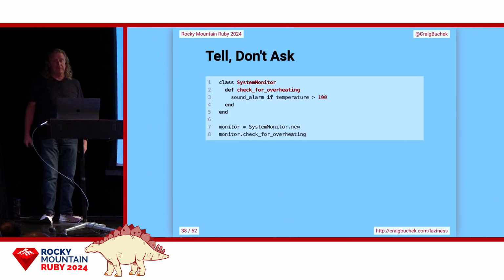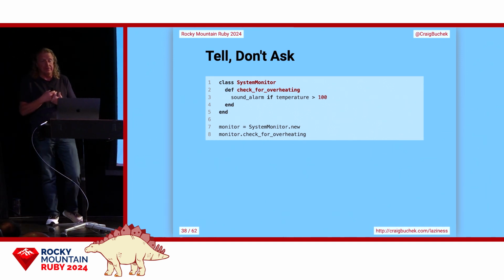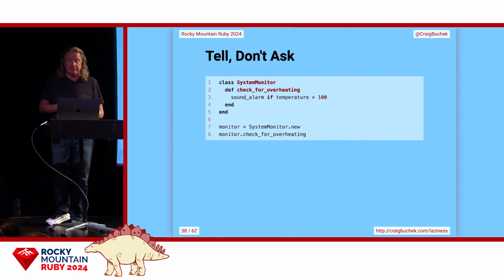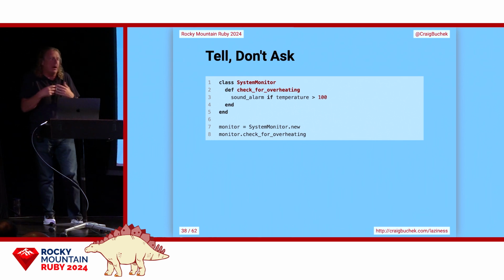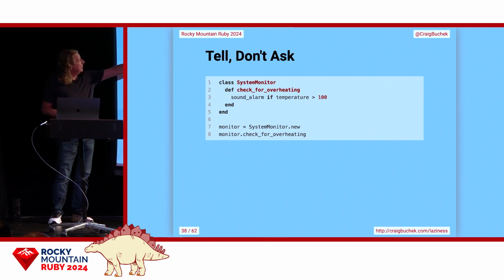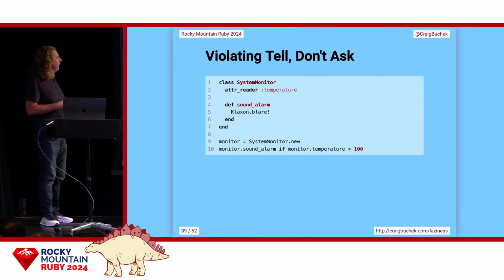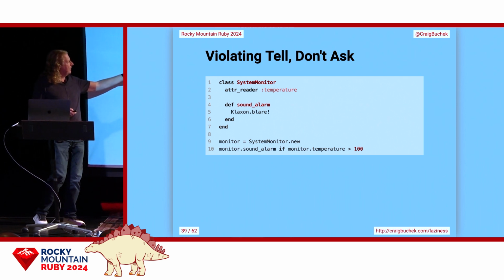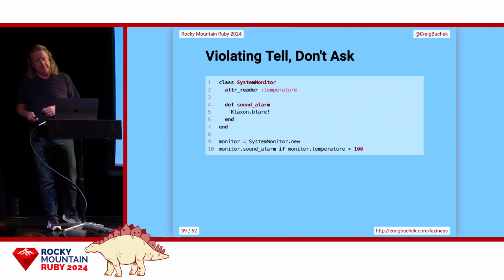So object-oriented programming tells us to tell, don't ask. An object should contain everything it needs to do something. We just tell it to do that thing. We don't ask it for information and do something with that information. So all procedural code can actually be seen as telling. We tell the computer how to do something. So here, the system monitoring checks the temperature and sends an alarm when necessary. We don't really want to do that in the other way. We don't want to create a system monitoring and then have someone else know what's the temperature that we should monitor and what should we do when it happens?